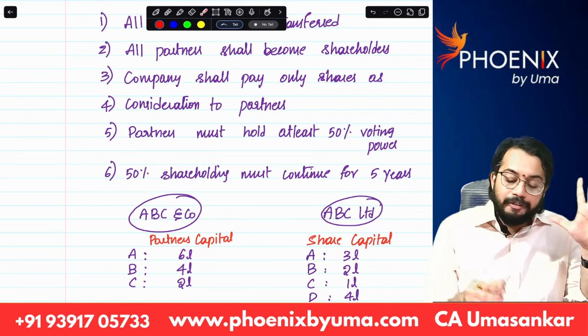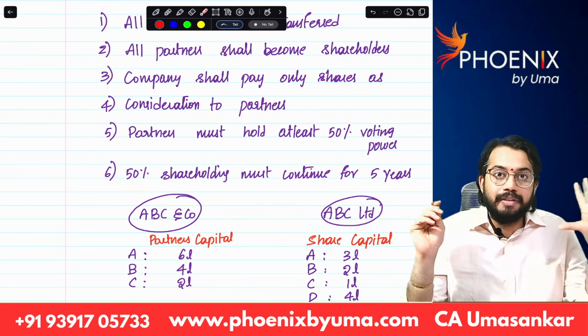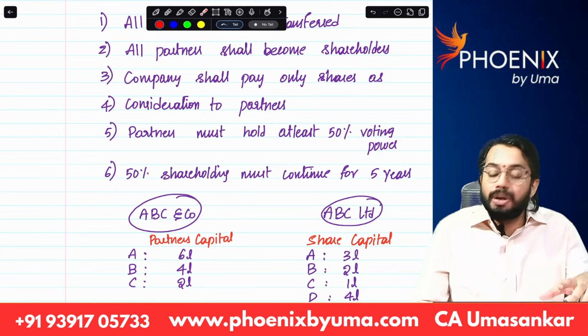Next, fifth. 50% shareholding must continue for 5 years. At least for 5 years, they should continue the 50% voting power.